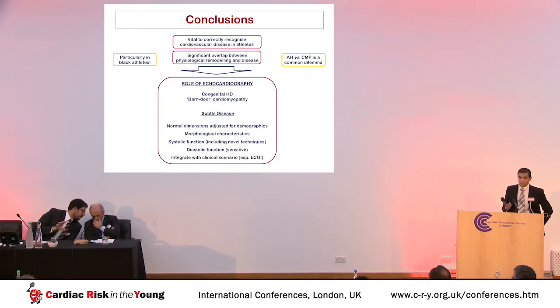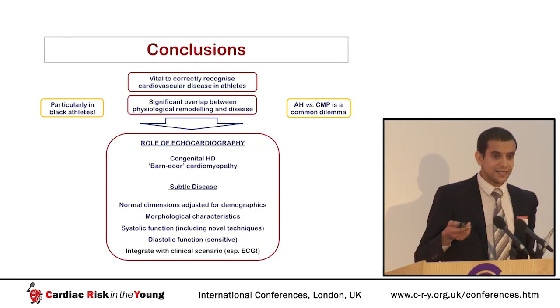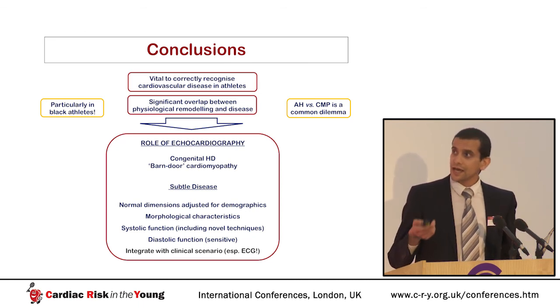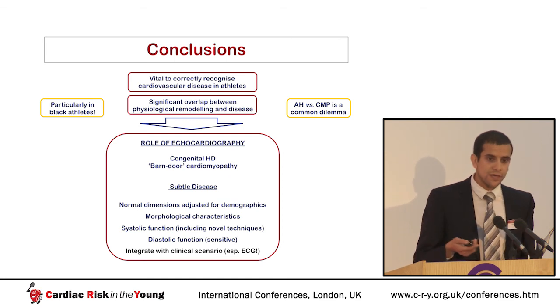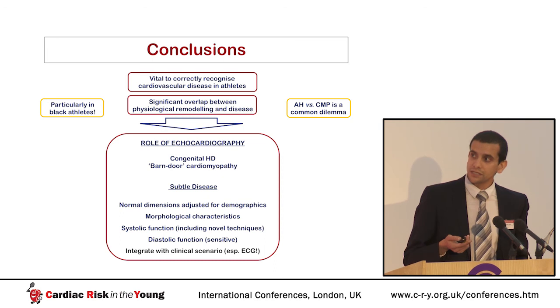So just to conclude, it is vital to correctly diagnose pathology in athletes, but there is significant overlap between physiology and pathology. Athlete's heart versus cardiomyopathy is a common dilemma in sports cardiology, particularly so in black athletes. Well, and the role of echo, we can diagnose things like congenital heart disease and what I'd call barn door cardiomyopathy, but the bulk of our work is looking for subtle, phenotypically mild disease.